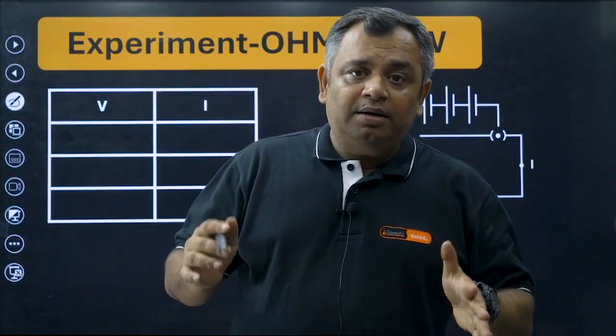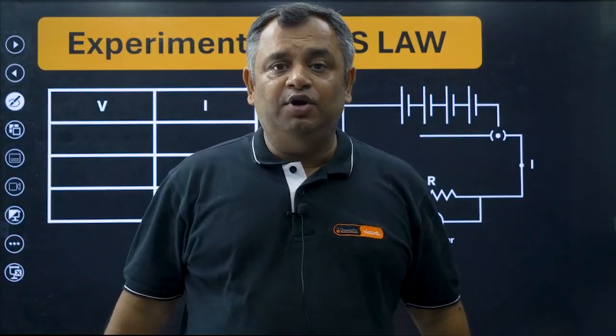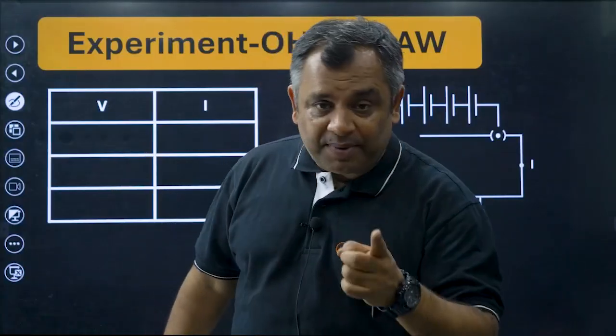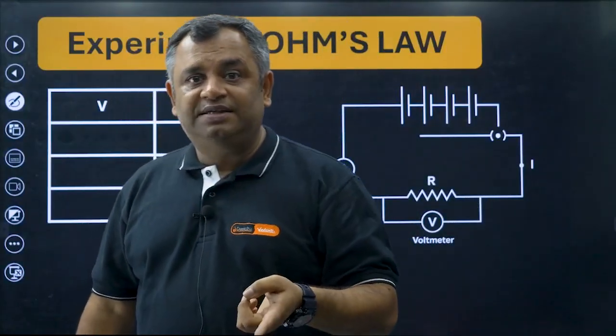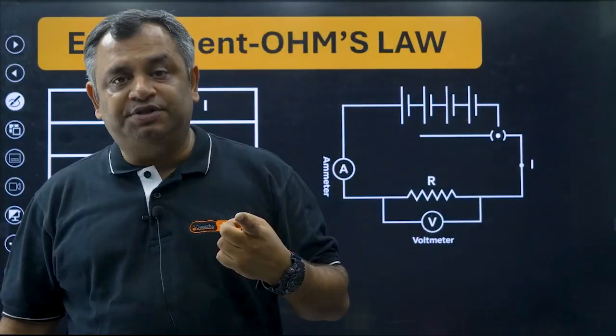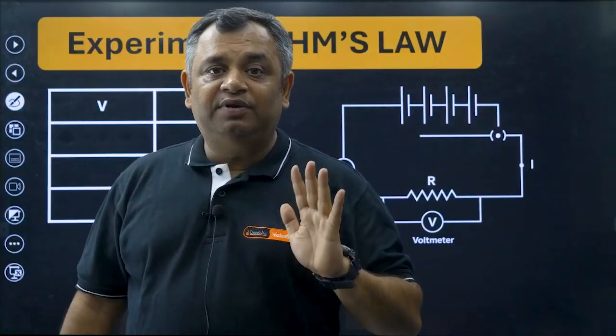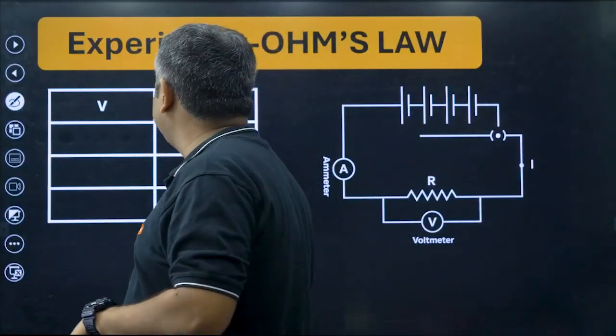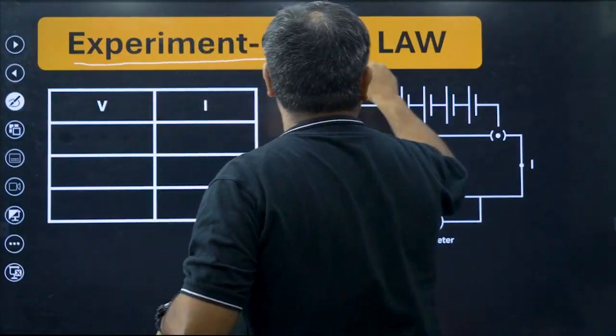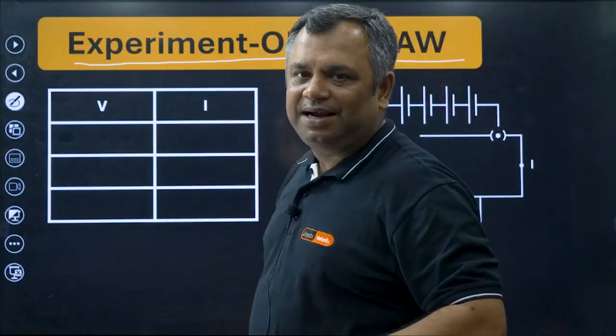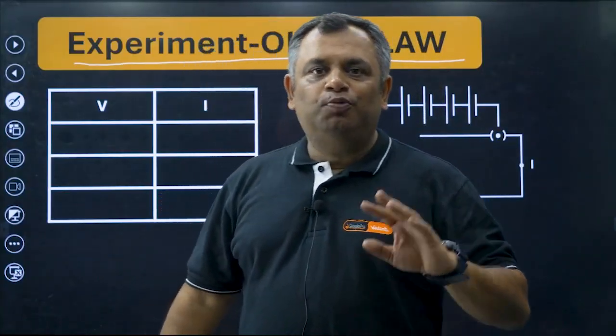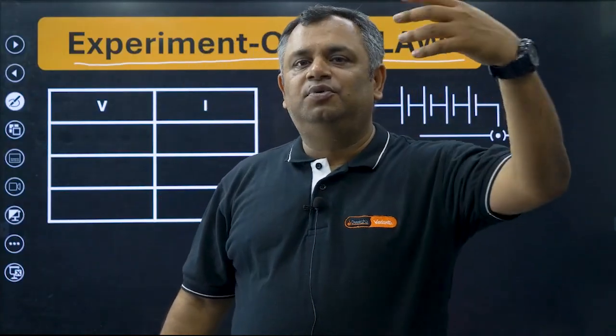Now, in order to set this up, you had to make an experimental setup. Now remember, this question comes in your exam, it comes for 3 to 4 marks. How are you going to recognize this question? Wherever it is written experiment and Ohm's law, if these two words are coming together and it is being asked to prove, to set up, to determine the experiment, this is what you have to do.